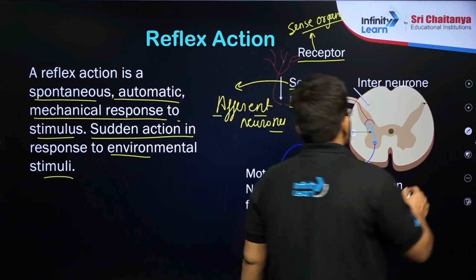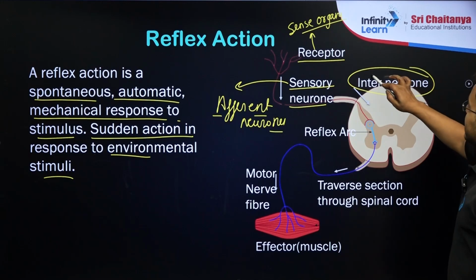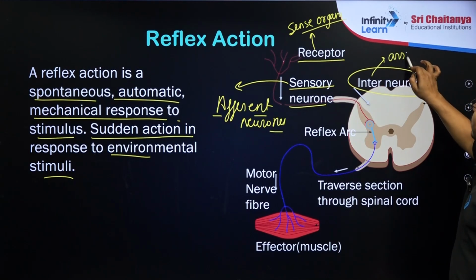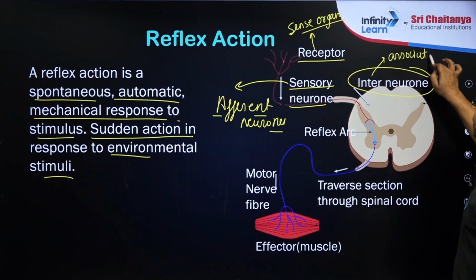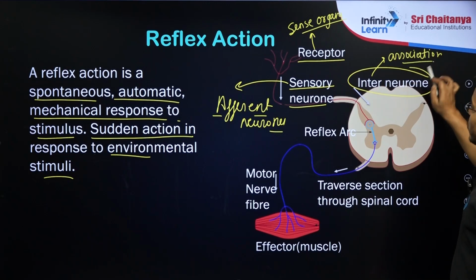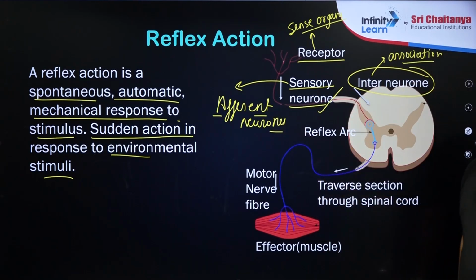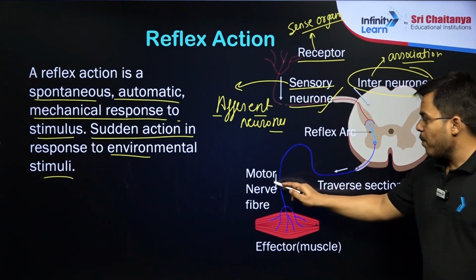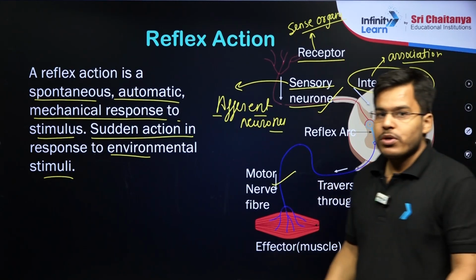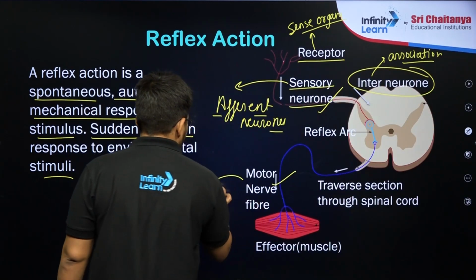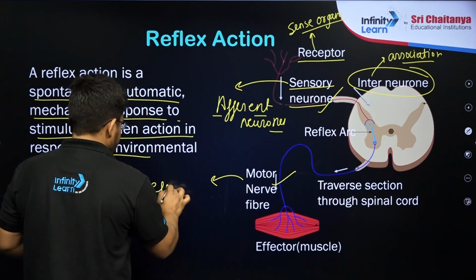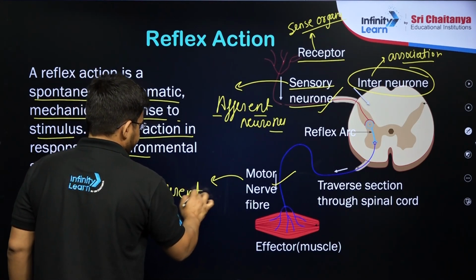Inside the spinal cord, students, we have the interneurons. These interneurons are also known as your association neurons. These association neurons will be joining the sensory neurons with your motor neurons or your efferent neurons. This time the spelling will start, students, with the E.